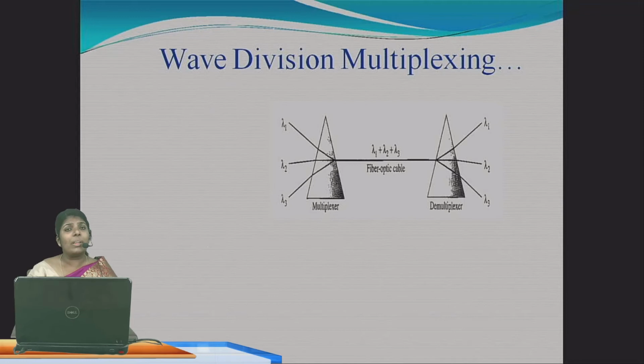So multiplexing means many signals sent in a single link, many to one. Demultiplexing means only one signal is there, and we divide it into many signals. You can see here the multiplexer, where many signals are transferred into a single one, and again the demultiplexer, where that single signal is divided